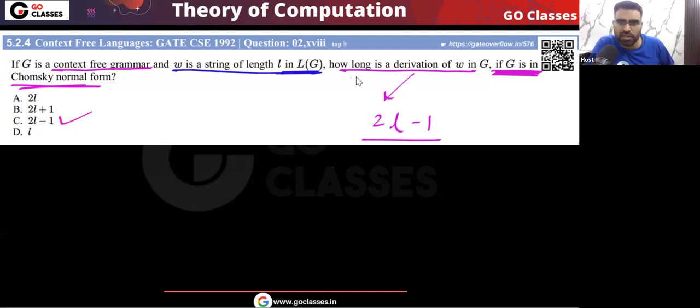Again, what they can ask you? They can ask you the length of any derivation. That will be 2L minus 1. The length of leftmost derivation, 2L minus 1. The length of rightmost derivation, 2L minus 1. The length of every derivation will be 2L minus 1. And for this string W, whatever parse tree you create, the number of internal nodes will be 2L minus 1, and the number of total nodes will be 3L minus 1. All these points we have already seen in this lecture.